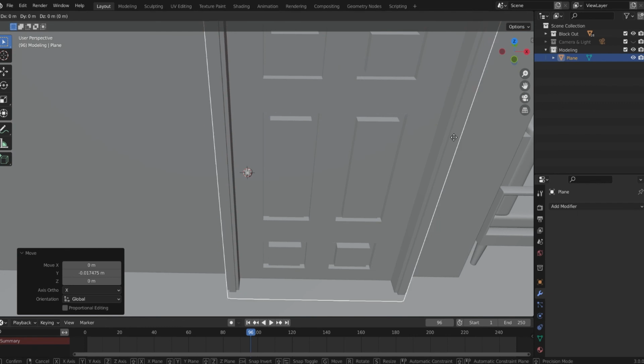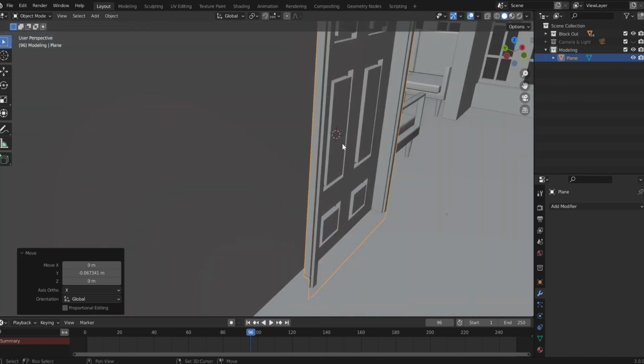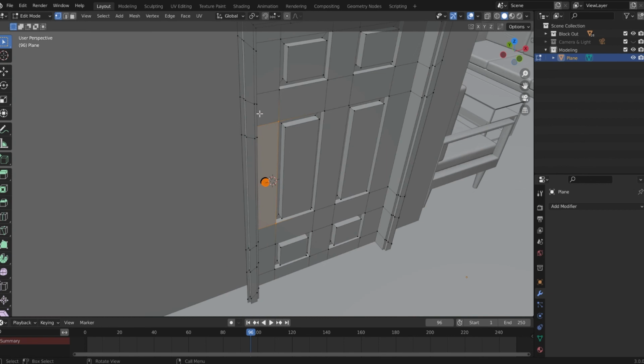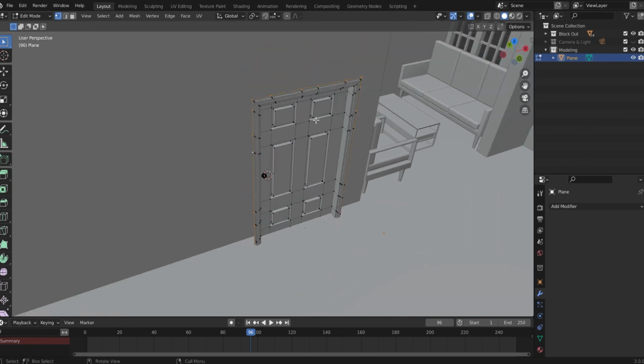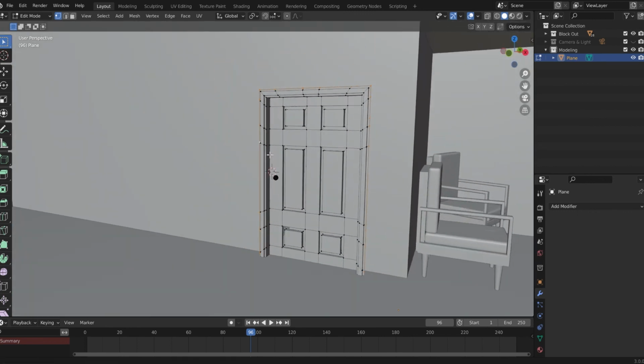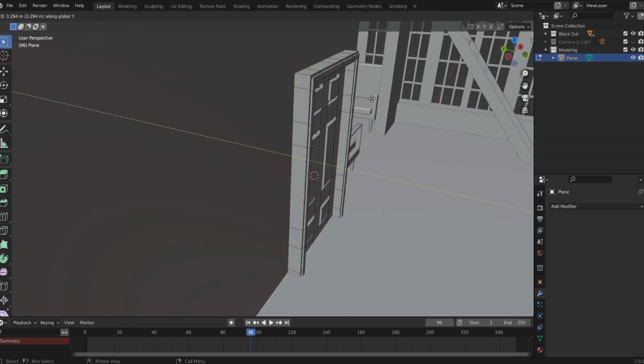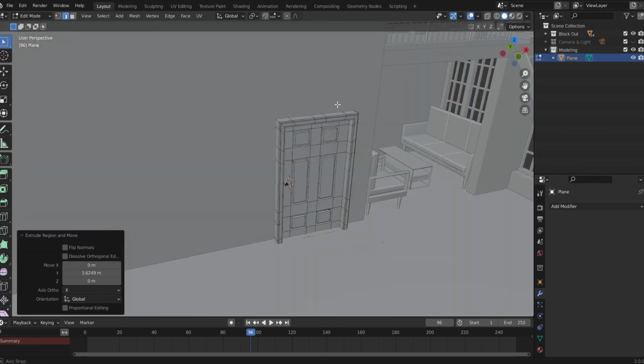If it does, G, Y, hold Shift and move it just a bit. Perfect. Now, go into edit mode again, Alt click this, select this outside edge. With edge select, press E and move it back on the Y axis only, like this.